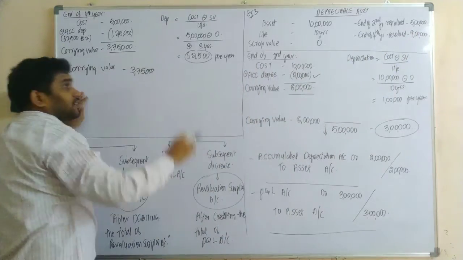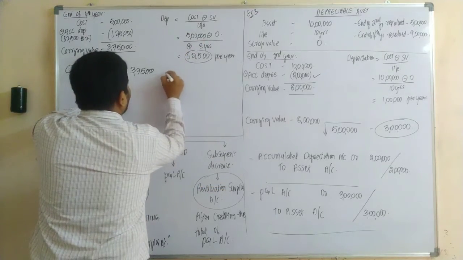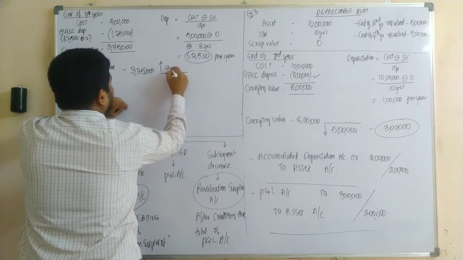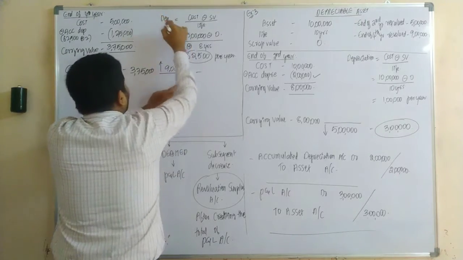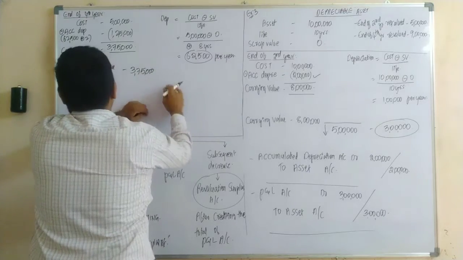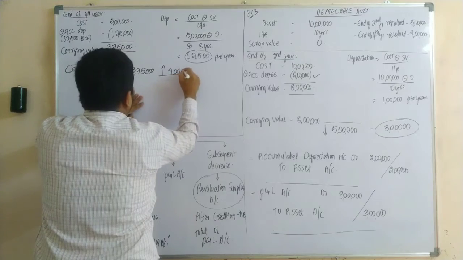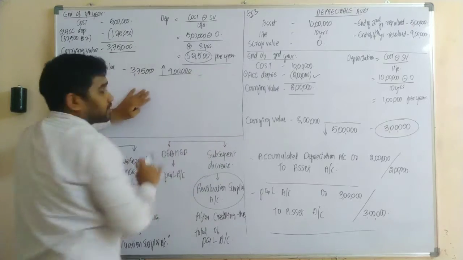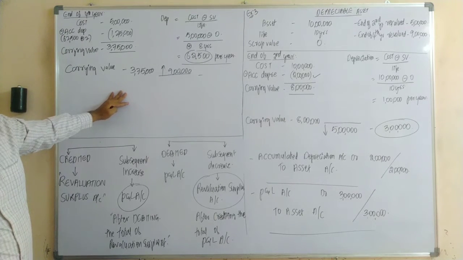So in that case, as it was revalued to 9 lakh, it would be an increase in the asset. Yes or no? So how much was the increase? As it was revalued to 9 lakh rupees, it would be better if I write it down. So it was increased to 9 lakh rupees. So the difference would be how much, sir? The difference would be 3,75,000.